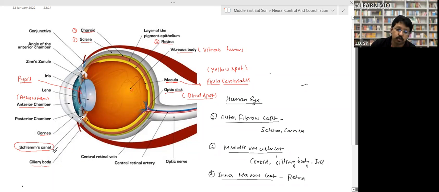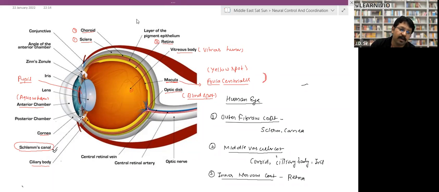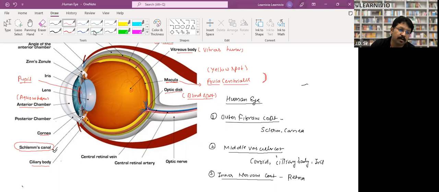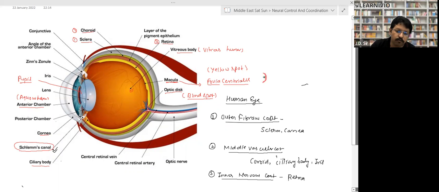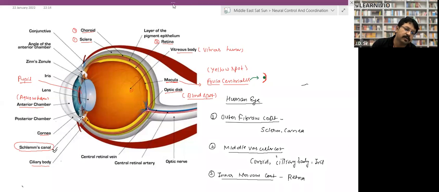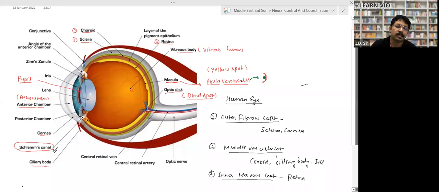Inside the macula, there is a special point called fovea centralis, right? The fovea centralis is the part where the clearest vision is possible, because it is made up of basically cone cells.